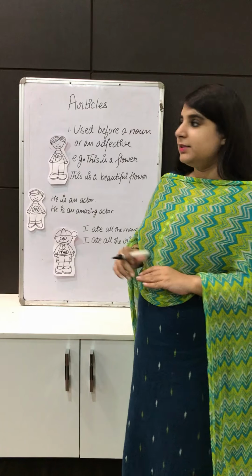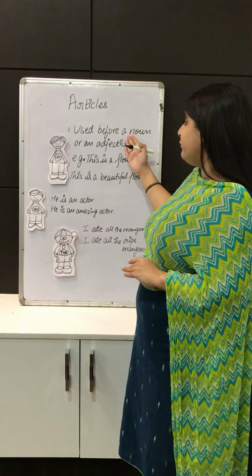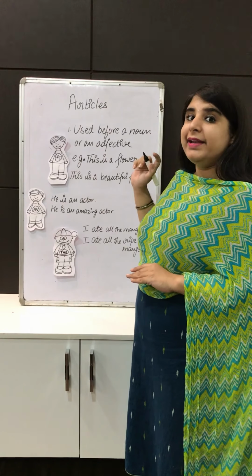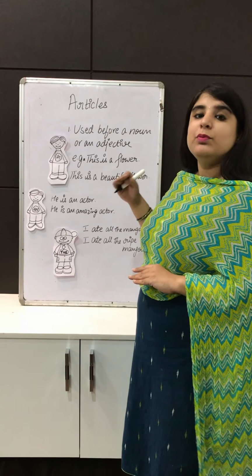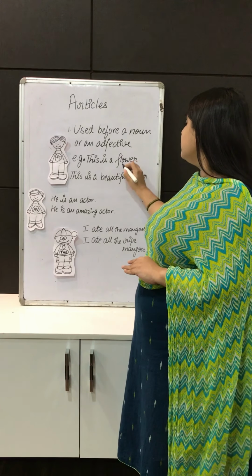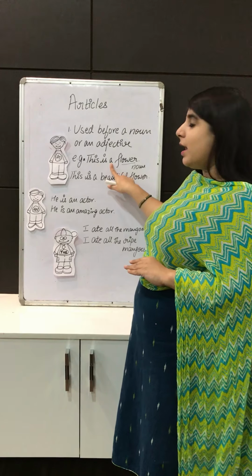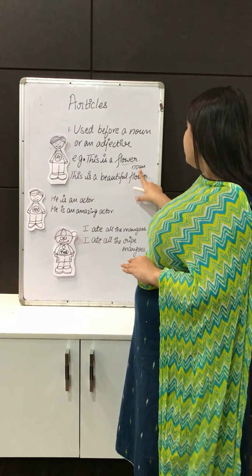The articles a, an, and the are used before a noun or an adjective. Let's see it with the help of examples. This is a flower. Here flower is a noun, so the article a is used before a noun.